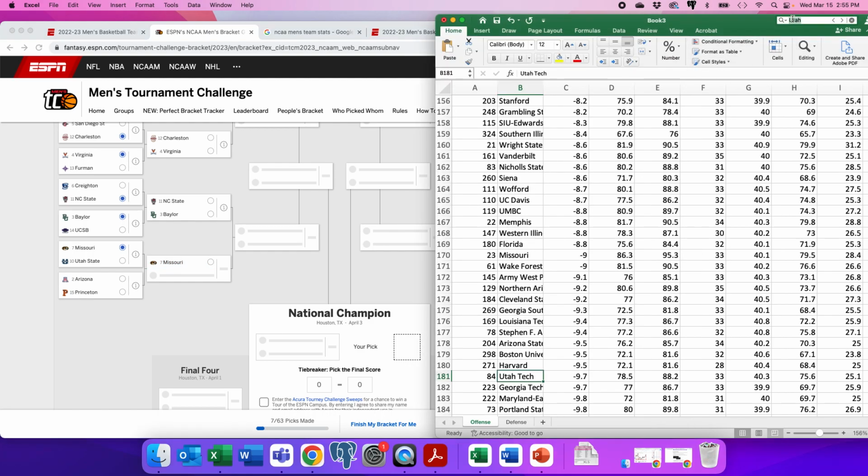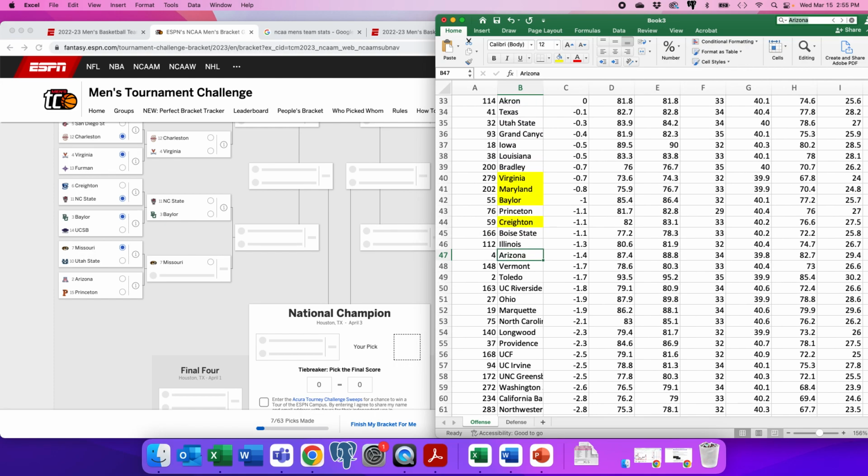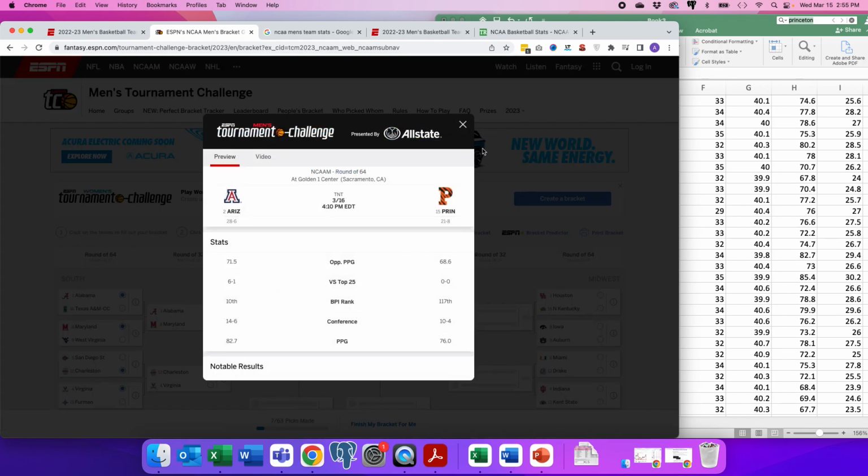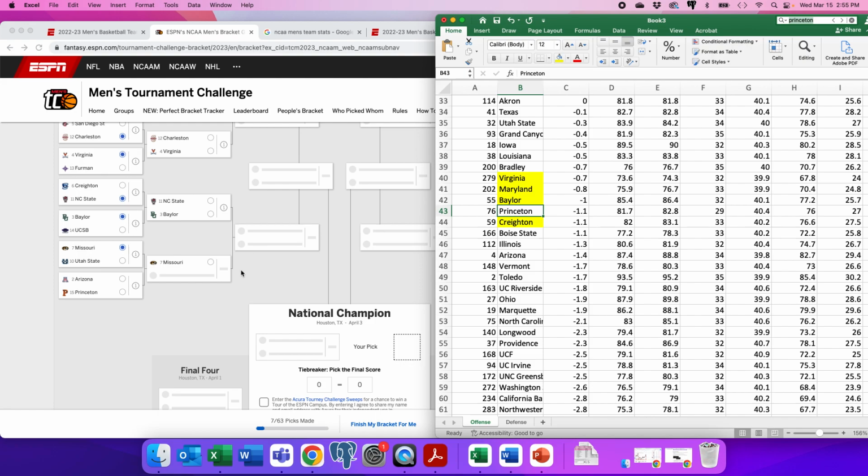Okay, let's see. Princeton. Arizona. Arizona's 47. Princeton is 43. I mean, what's the matchup here? Opponent's points per game, 68. Maybe they hold them. I'm going to go with Princeton here. Another upset.